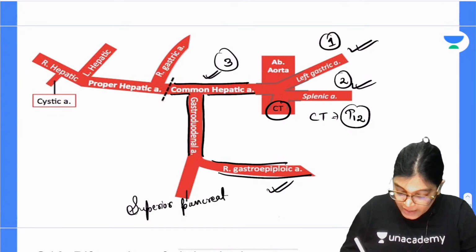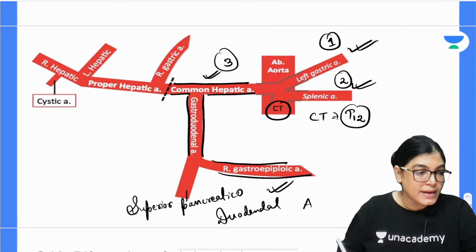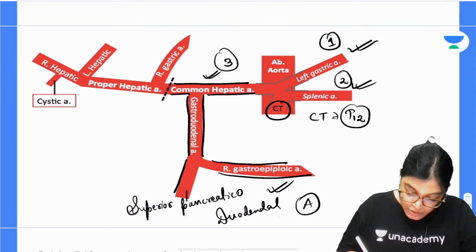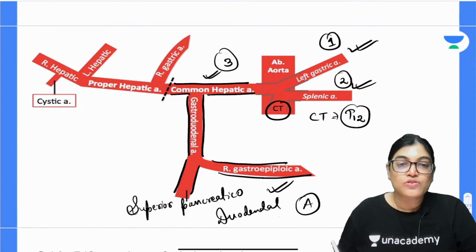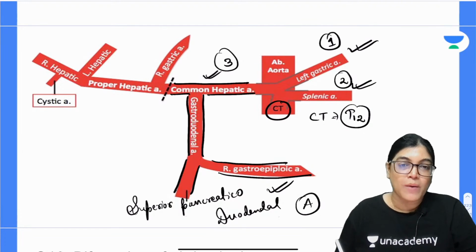Superior pancreatico-duodenal artery. So see here, superior pancreatico-duodenal artery, the right gastroepiploic arteries are the branch of gastroduodenal artery, which is a direct branch from common hepatic artery.